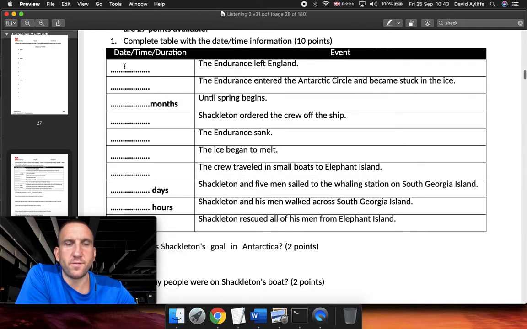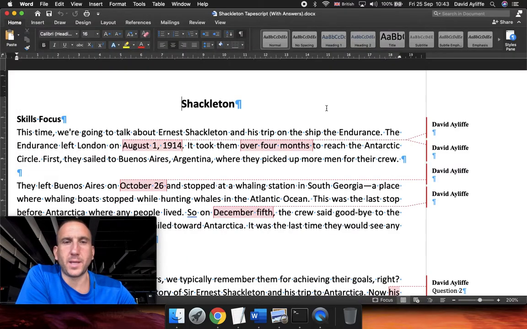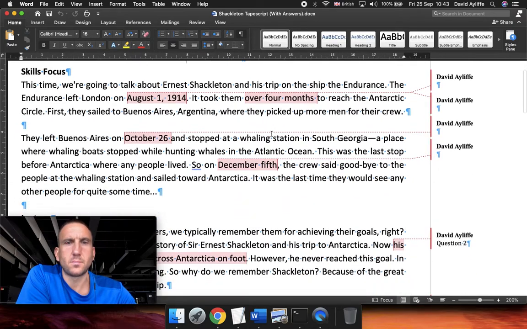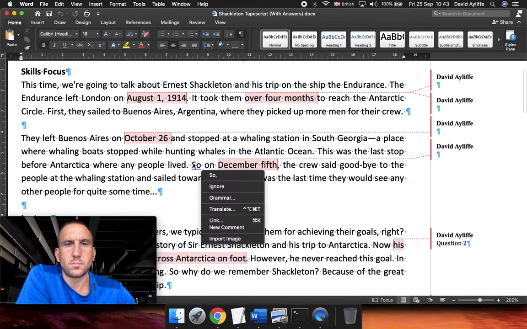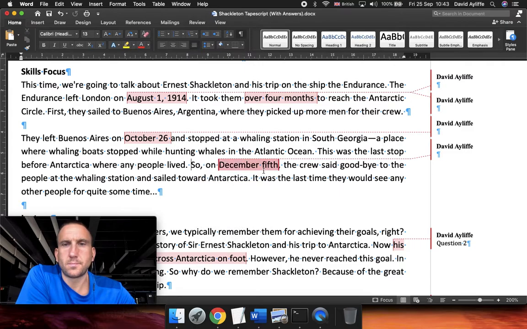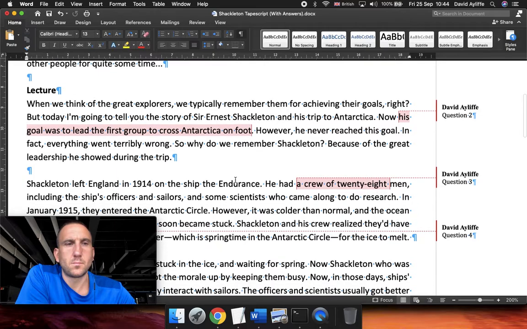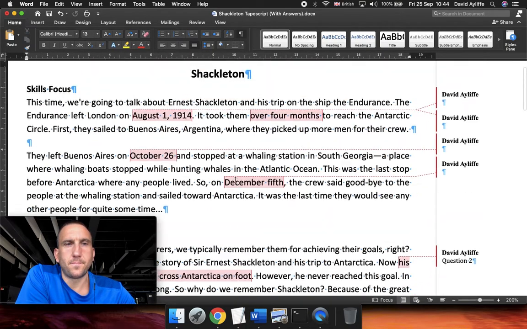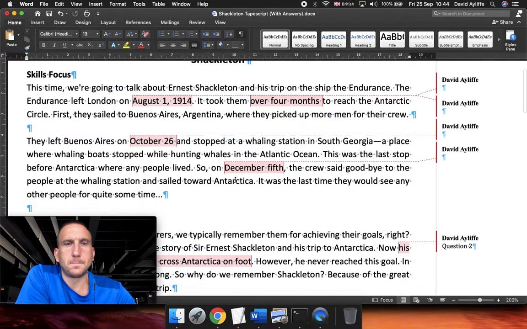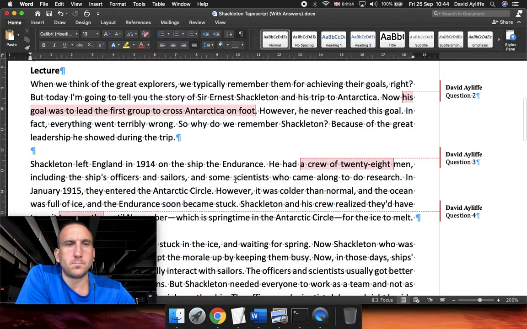Entered the Antarctic Circle and became stuck. Okay, right, hang on.